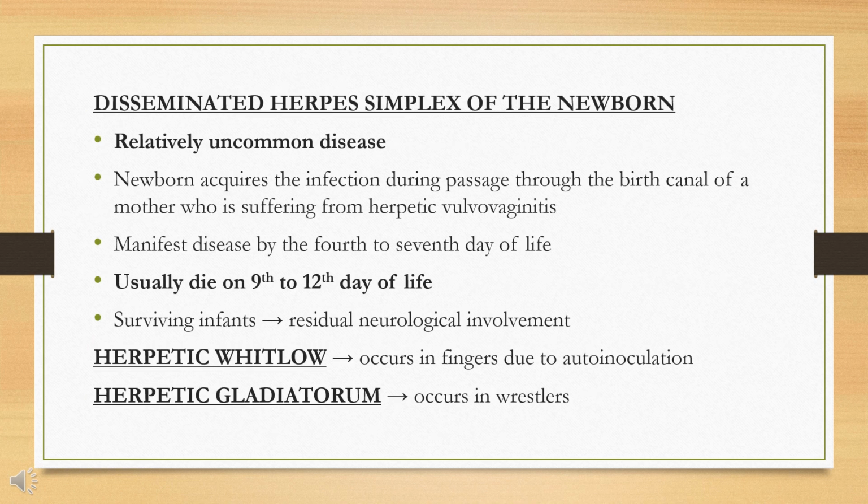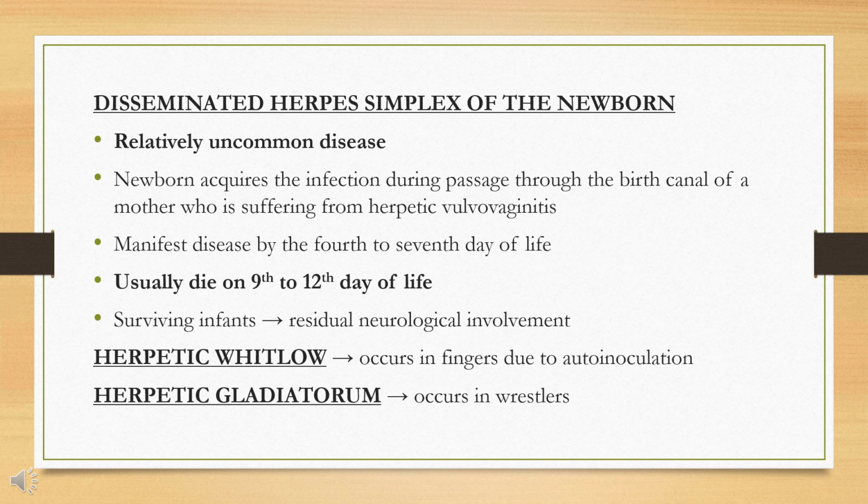Disseminated herpes simplex of the newborn. It is a relatively uncommon disease in which the newborn infant acquires the infection during passage through the birth canal of a mother who is suffering from herpetic vulvovaginitis.